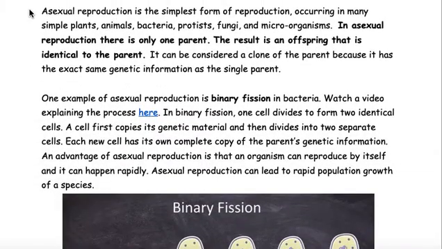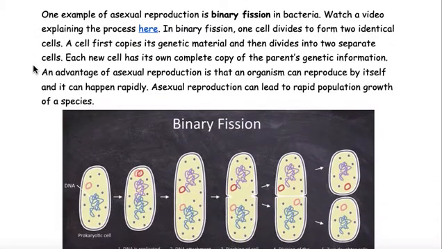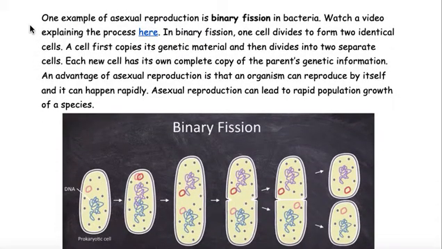Asexual reproduction is the simplest form of reproduction, occurring in many simple plants, animals, bacteria, protists, fungi, and microorganisms. In asexual reproduction, there is only one parent. The result is an offspring that is identical to the parent. It can be considered a clone of the parent because it has the exact same genetic information as the single parent. One example of asexual reproduction is binary fission in bacteria.